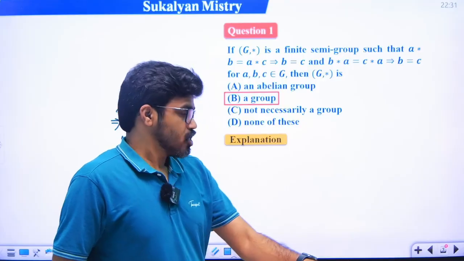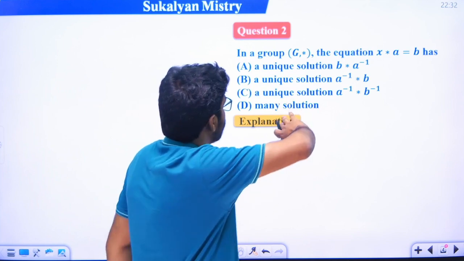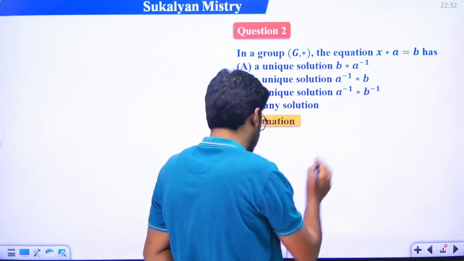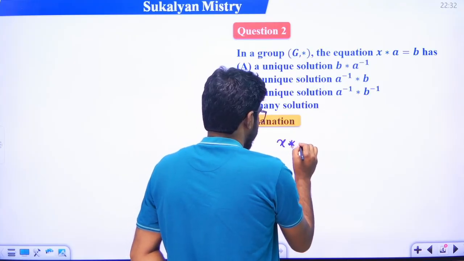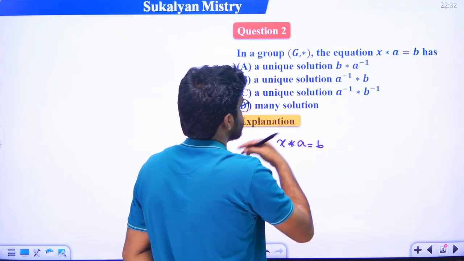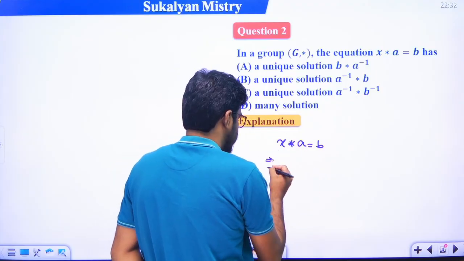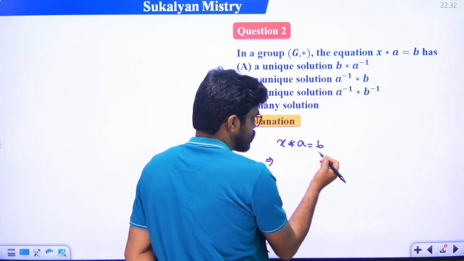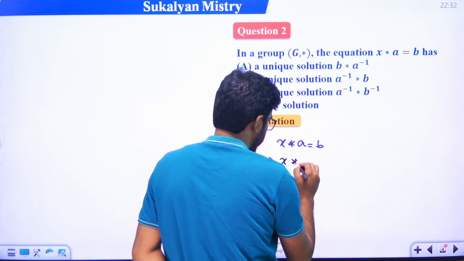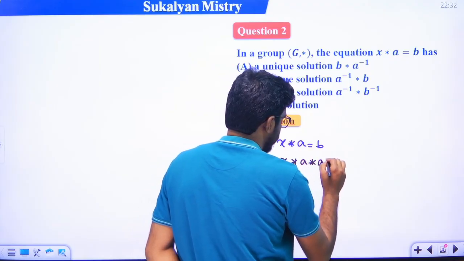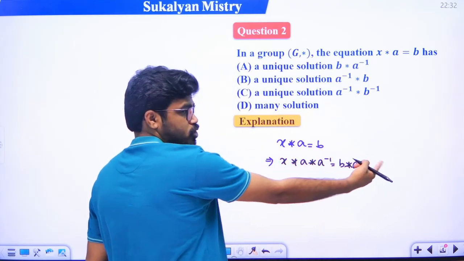Okay, so next problem. Just see what is given: in a group G comma star, the equation X star A is equal to B has a unique solution. What is the solution? That means we have to find the value of X. Just see what I am doing: multiply both sides by A inverse, post multiplication.